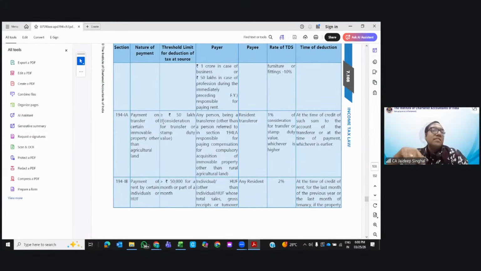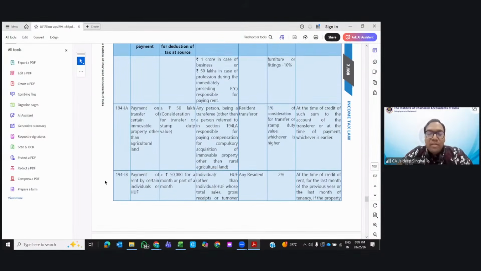Okay Navneet, let me reverse the scenario. Stamp duty value 45 lakh, actual consideration 55 lakh. You said it is applicable on stamp duty value, so it means 1% of 45 lakh I need to take. The answer is no. It is the higher of the both, actual consideration or stamp duty value, whichever is higher. If it is greater than or equal to 50 lakhs, then 1% of the consideration is required to be deposited. Clear, everyone?